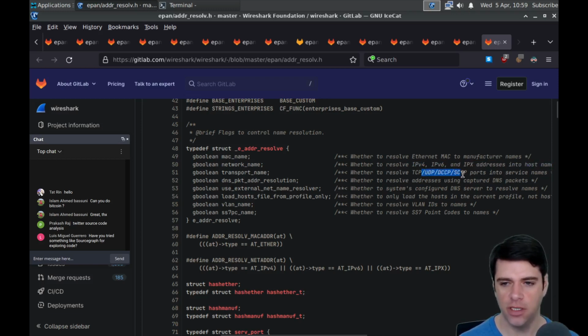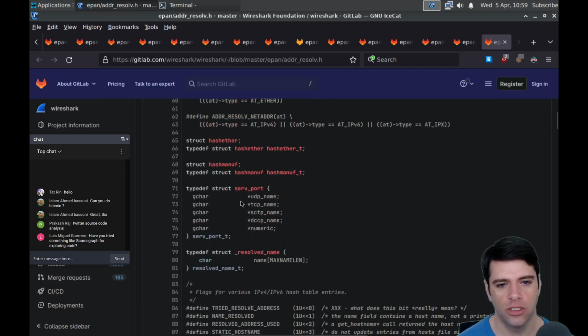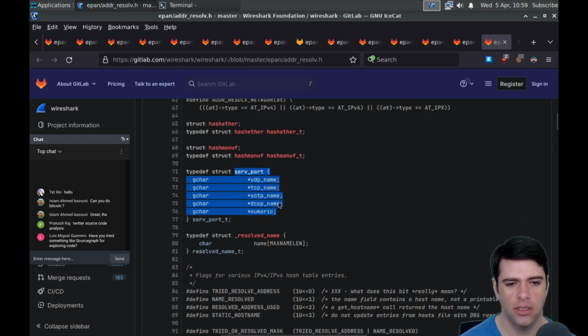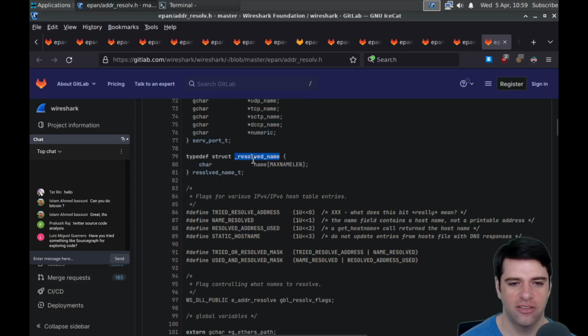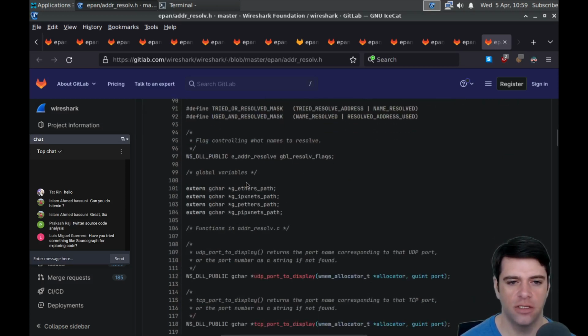Whether to resolve TCP, UDP, DCCP, and SCTP ports into service names. So maybe this is like, port 53 or whatever is DNS, and port 80 is HTTP or whatever. So some sort of reverse port lookup. Resolve addresses using captured DNS packets. Only load the hosts file, blah, blah, blah. Okay. Some more stuff. We've got some serve port stuff. UDP, TCP name, and whatever numeric is. And a struct for a resolved name. Some, I guess, constants for if we've tried to resolve the address, name, resolved, static host name.